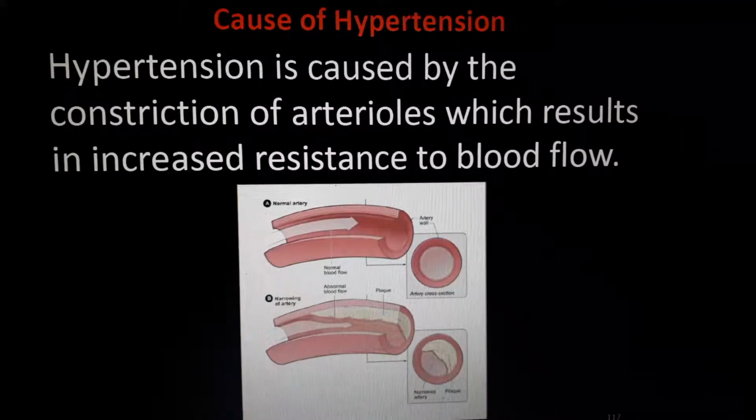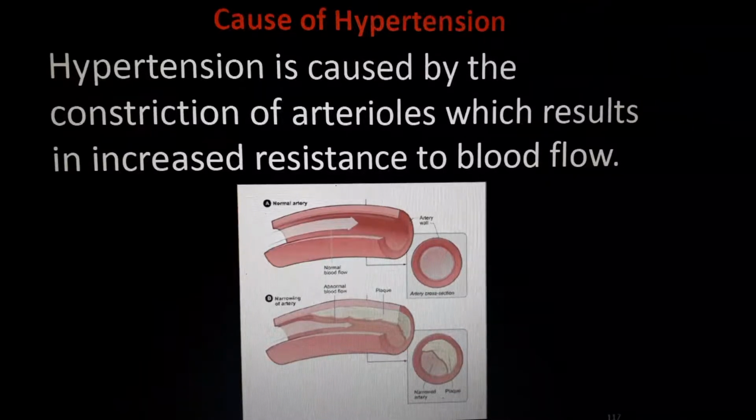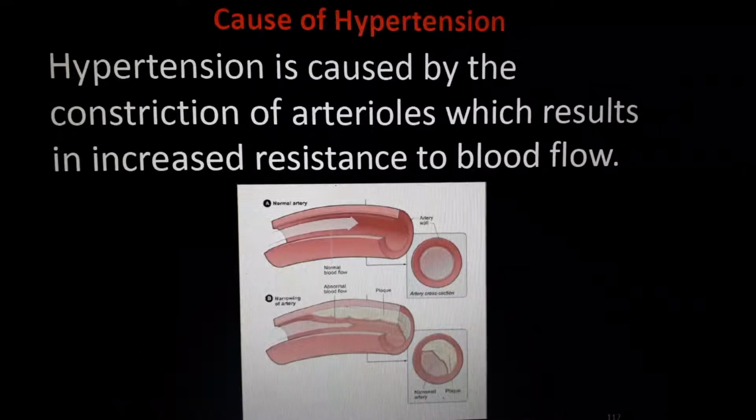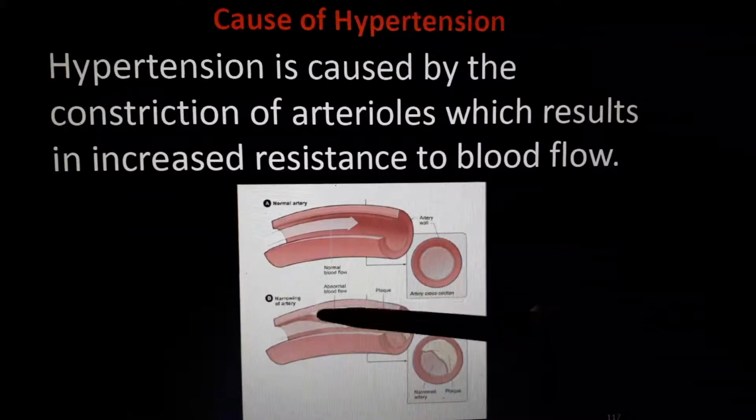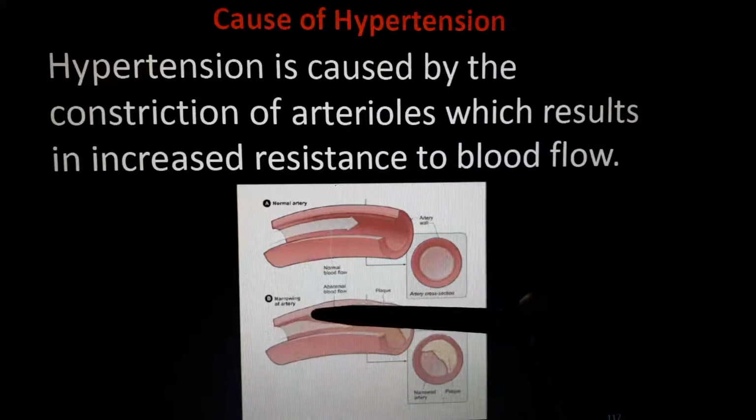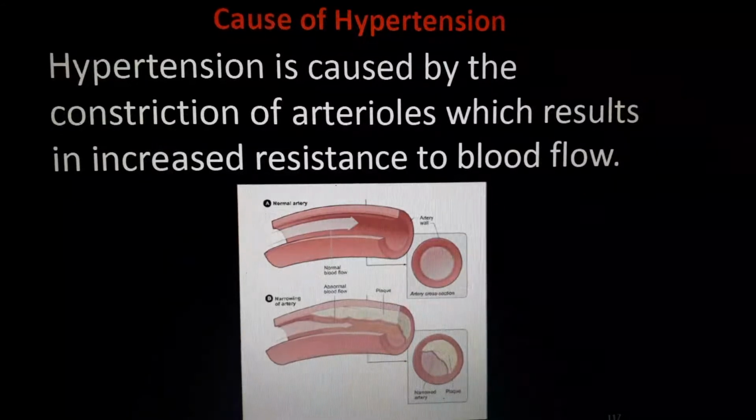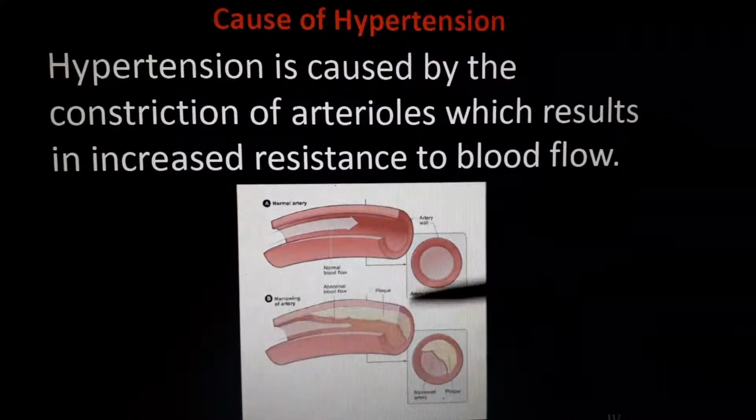A plaque-like thing inside our blood vessels will come. A plaque-like thing, like a yellowish thing, like a jelly we cannot say, like a cream, like butter. It is a particular situation. So hypertension is caused because these types of plaque will be deposited inside our blood vessels. So the open space is very less.